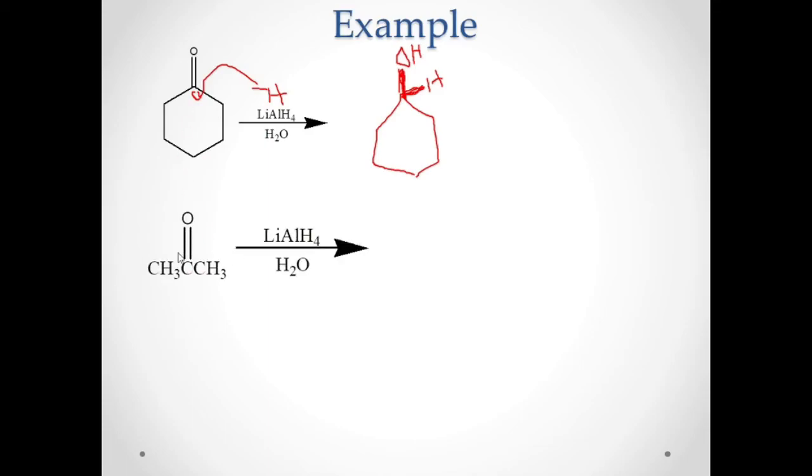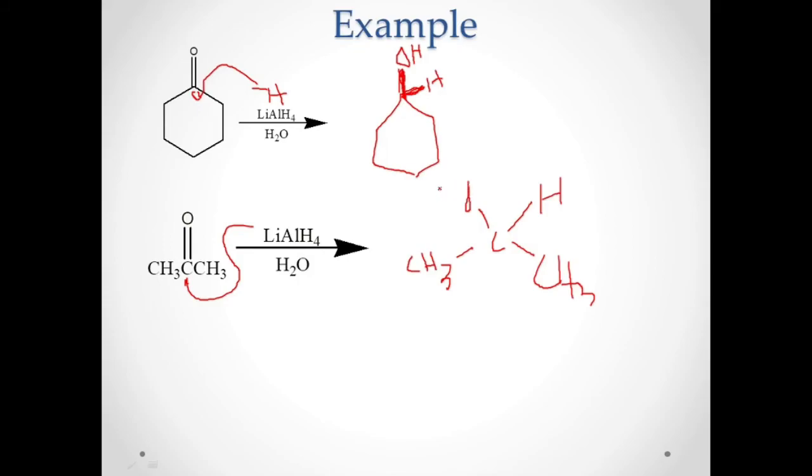Next, you have your ketone. This is dimethyl ketone, or actually what we call acetone. You have your source of hydride, then this will attack your partially positive carbon there. So what happened? You have your CH3, you have your carbon, then you have your H there that is coming from your hydride. Then that carbon in here would be attached by an OH.